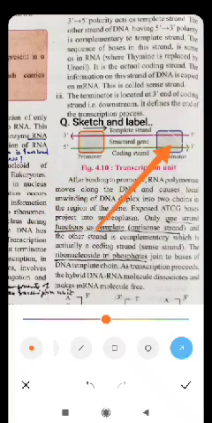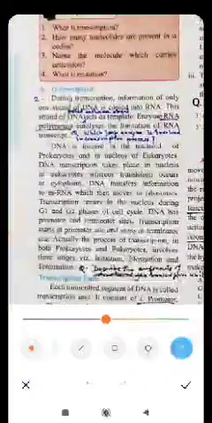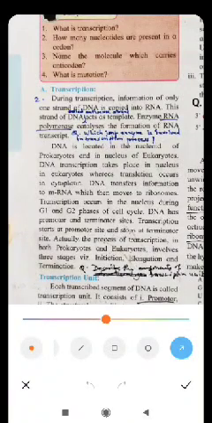In case of a eukaryotic cell, in between promoter and terminator there is a single structural gene, but in case of a prokaryotic cell, the bacterial cell, in between promoter and terminator site there are many structural genes. This is the main difference in case of a transcription unit between the prokaryotic cell and the eukaryotic cell. So it is very simple. The transcription occurs in the transcription unit.